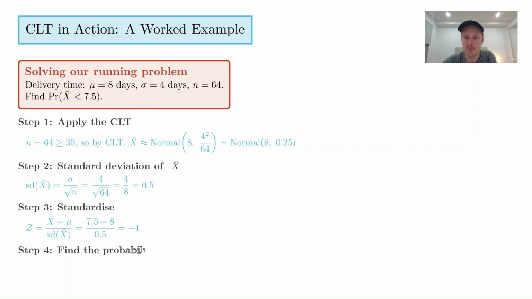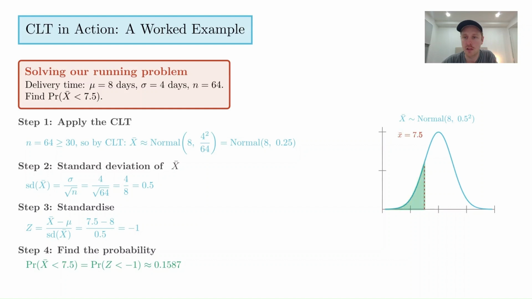I think a picture here will help, so I'm just going to let this play. And so in blue here, we have the distribution of the sample mean. And that distribution of the sample mean, we can see, is quite narrow. It has a mean of 8, so 8's right in the middle, and a standard deviation, a spread of 0.5 squared. And so after this standardization process, saying that x bar, the distribution of the sample mean, is less than 7.5 is saying the same thing as the standard normal distribution being less than -1.